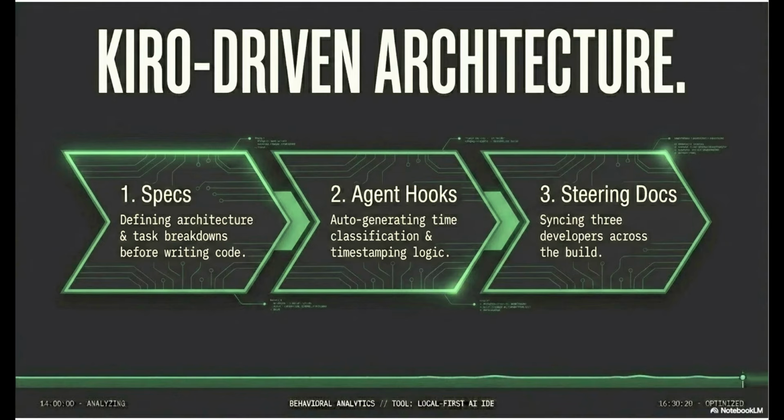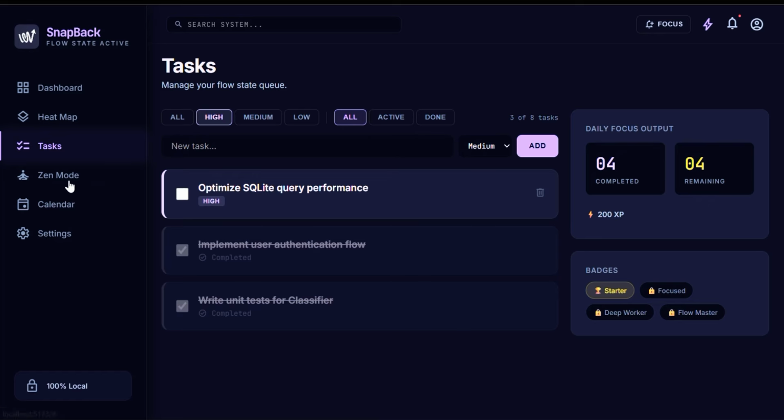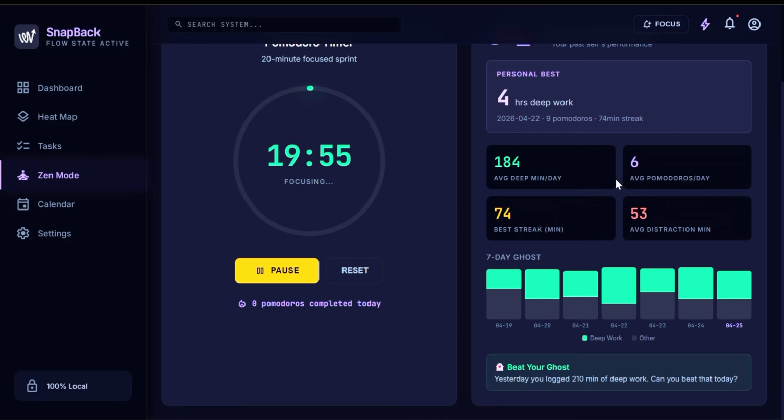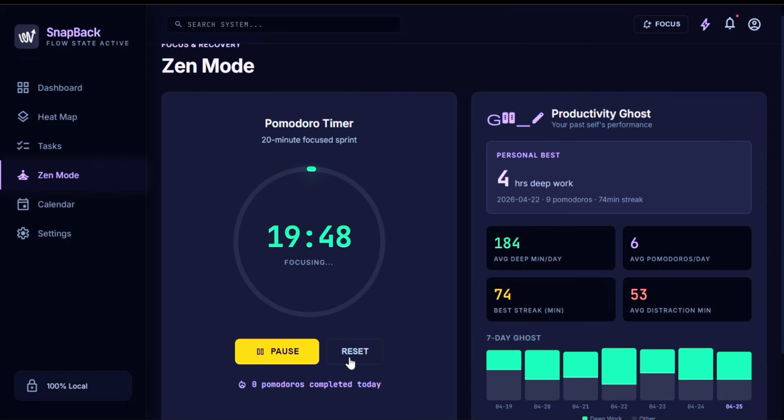Steering docs kept 3 developers aligned on the same architecture throughout the build. We built custom Kiro skills, a security audit skill to validate our local first privacy promise, an interface consistency skill to catch contract drift, and a commit message skill to enforce conventional commits across the team.